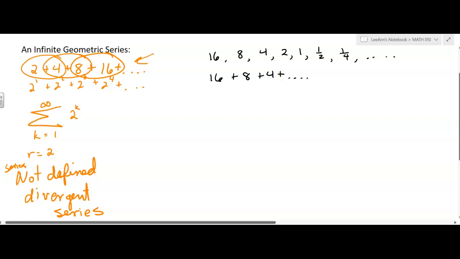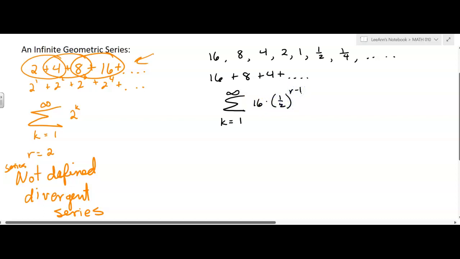Well, is the basketball going to bounce forever and ever? No, at some point the basketball's going to stop bouncing up. There's a limit to how much it can bounce. And so this series approaches a limit. In theory it's still bouncing, but in reality it's not. So we can represent the sum as k equals 1 to infinity of 16 times 1/2 to the n minus 1.